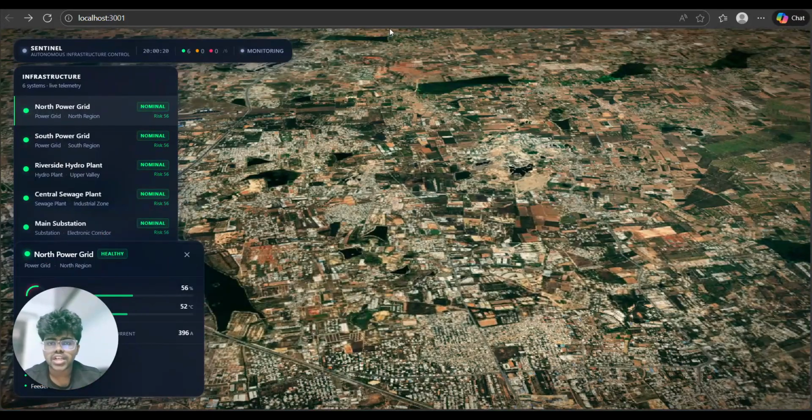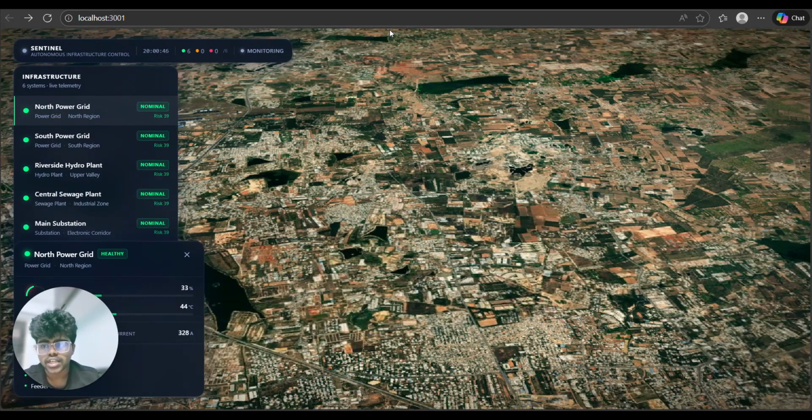So today's critical infrastructures like power grids, hydro plants, and sewage treatment plants are monitored very passively. And when failures occur, human operators must manually intervene, introducing delays and risking outages. So I introduced Sentinel, an infrastructure-based agentic AI system which monitors itself, analyzes risks, and stabilizes automatically using